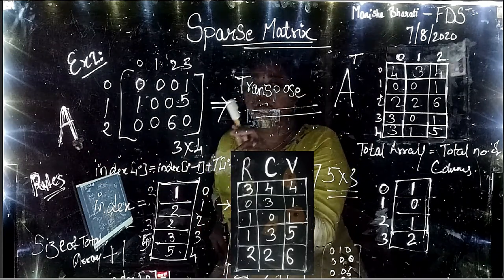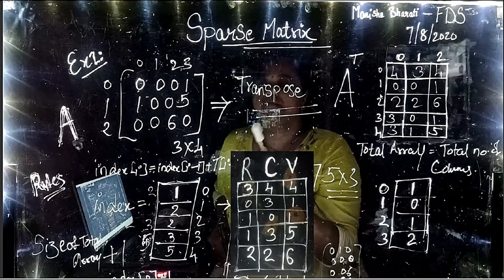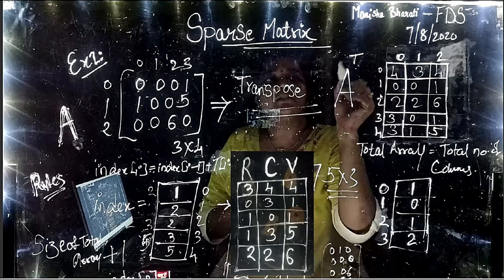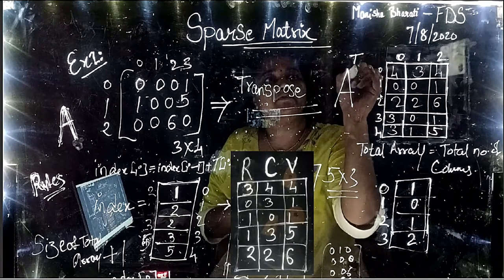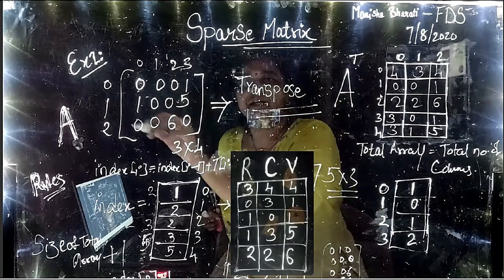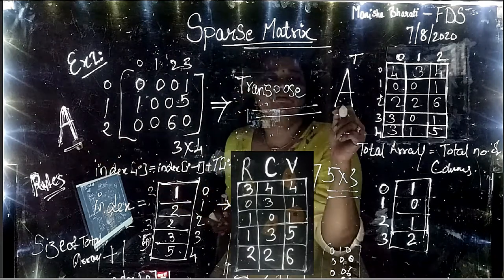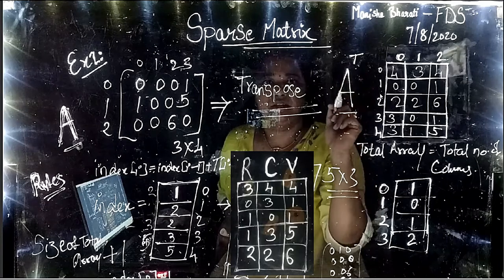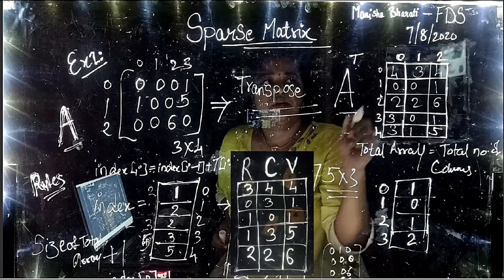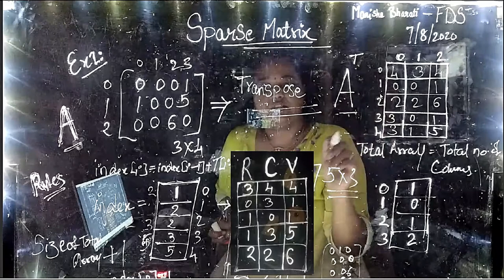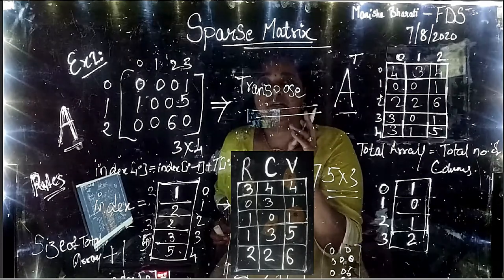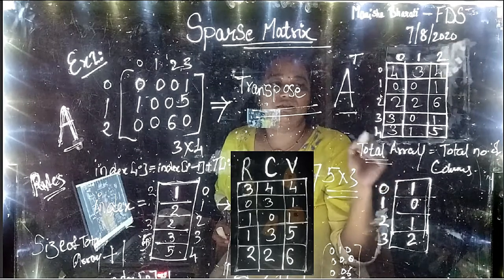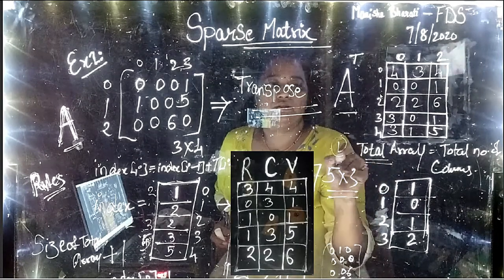So there are 3 steps when we are supposed to find the transpose, and we will denote this transpose as A of T. So this is our compact matrix denoted by A, and we are going to find the transpose of this A, written as A superscript T. So this is the transpose. But how to find this transpose? There are 3 steps. First, we need to create a total array. This is step 1.